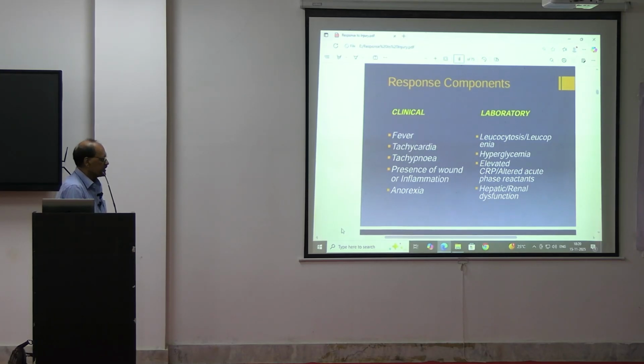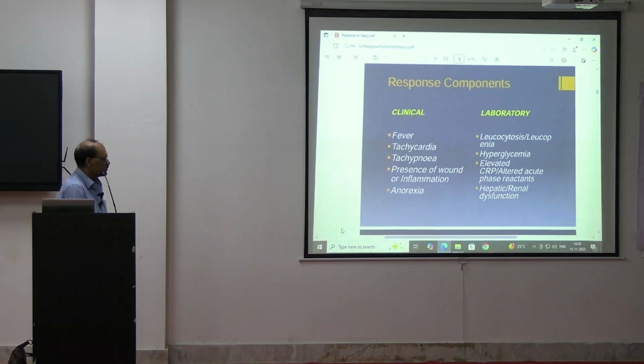Then elevated CRP. C-reactive protein is increased and altered acute phase reaction. There are a few reactions from our body. The acute phase reaction will be increased. Then hepatic and renal dysfunction will be there. In hepatic dysfunction, the bilirubin level and other enzyme levels may be increased in some cases, and in renal dysfunction, urea and creatinine will be deranged. Urea may be increased, and creatinine level also may be increased.